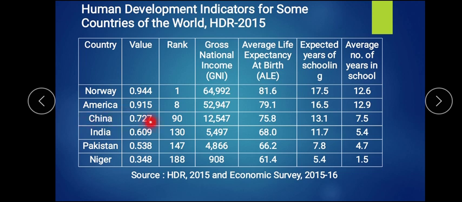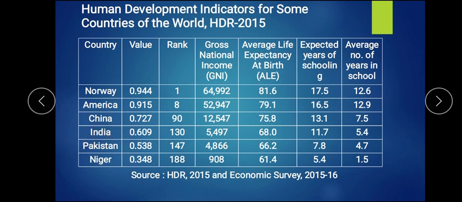Then comes China. You find that 0.727 is the value and it ranked 90th. 12,547 US dollars is the per person gross national income attained by the people of China, and their living is approximately 76, it is 75.8, so approximately 76 years of living. The schooling is expected to be 13.1 years, but they attain only 7.5, or approximately 8 years of schooling.